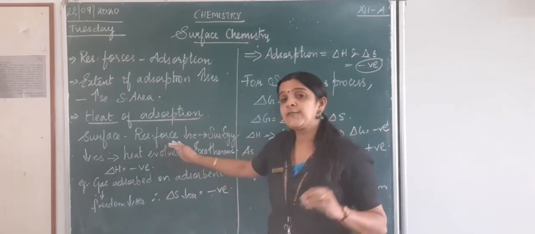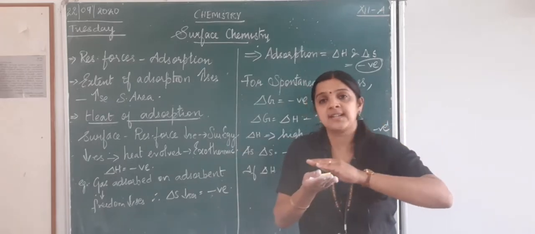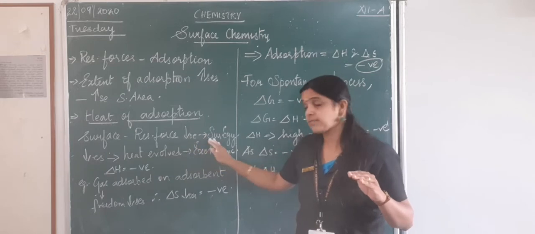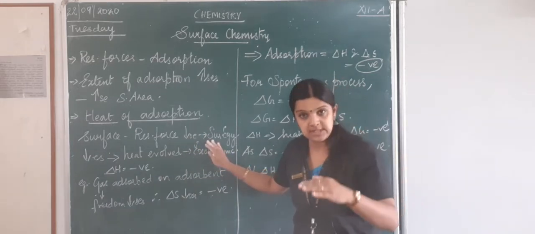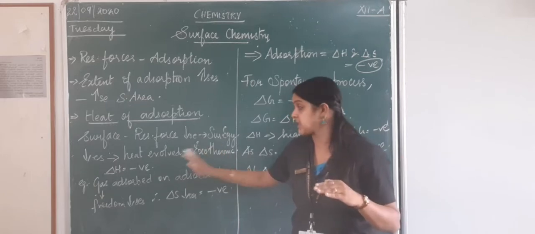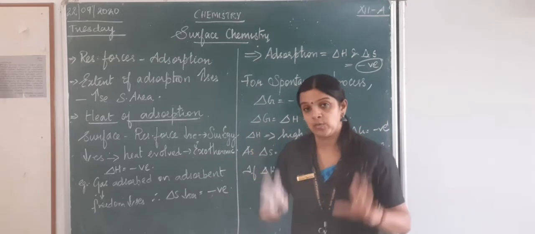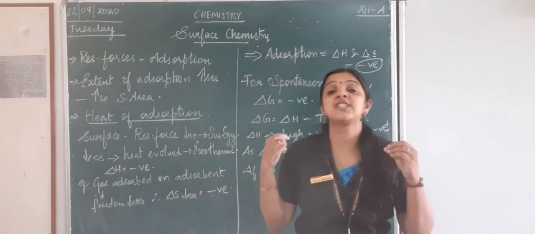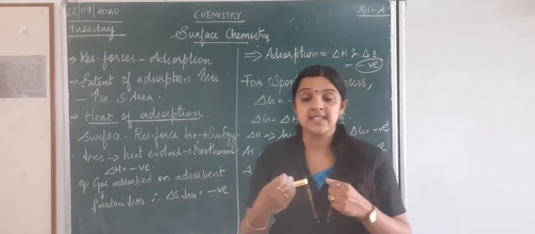When the residual force is decreased, that is, once the substance comes and attracts on the surface, the residual forces decrease. So what happens? The energy at the surface also comes down. When the energy comes down, heat will be evolved. Heat is given out, right? When the heat is given out, we call it an exothermic process, because it is not absorbing the heat.